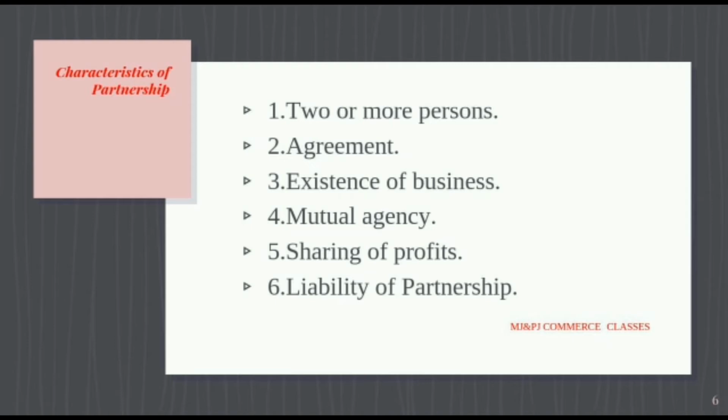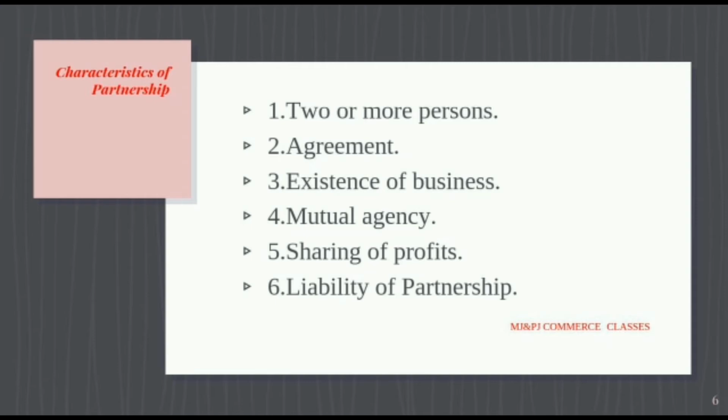Next feature is sharing of profit. The agreement between the partners must be to share profit and losses of the business. If some persons join hands for the purpose of some charitable activity, then it will not be considered as a partnership. If two or more persons are starting a club or doing some social services, then we cannot call it a partnership business. So sharing of profit must be the main aim of partnership business.